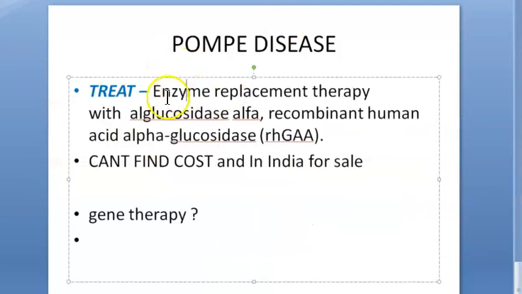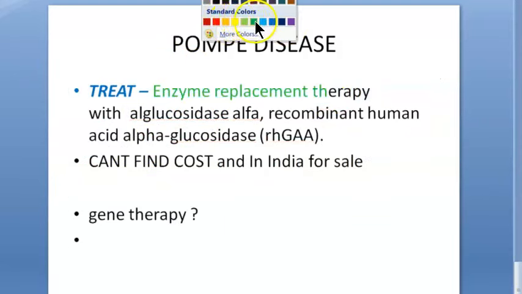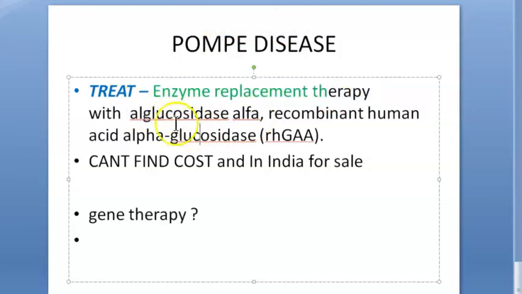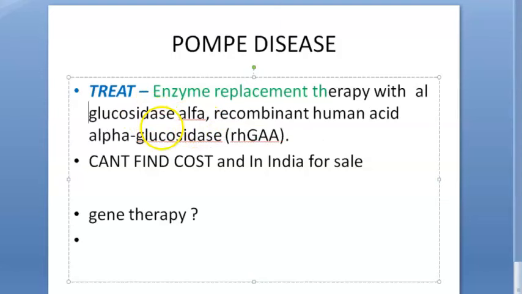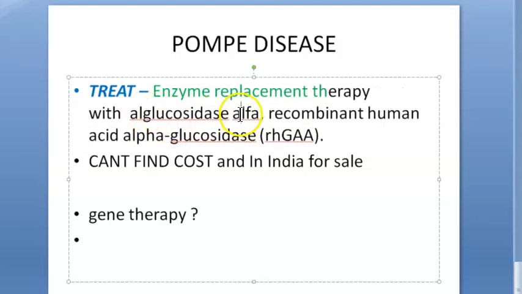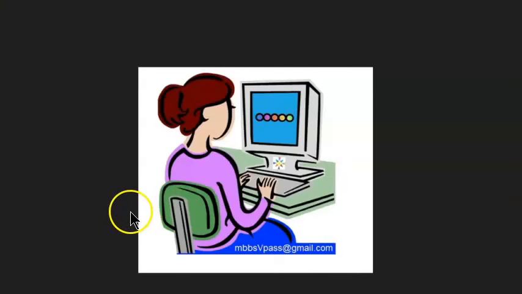Now, how will you treat? Last slide, people, don't worry. Enzyme replacement therapy, so easy. You just give the enzyme that is missing. Which is the enzyme that is missing? Alpha glucosidase. Here they have written glucosidase alpha, that is the name they are giving. So just give the enzyme that is missing. But we couldn't find the price of this or whether it's available in India. That information we could not get as of today.